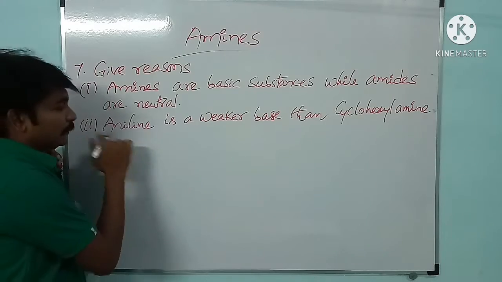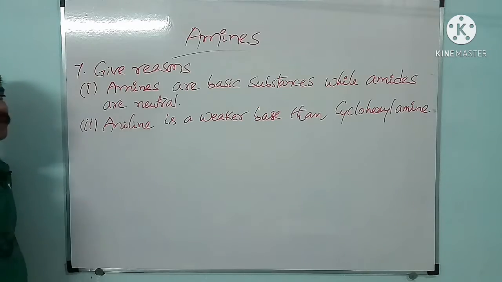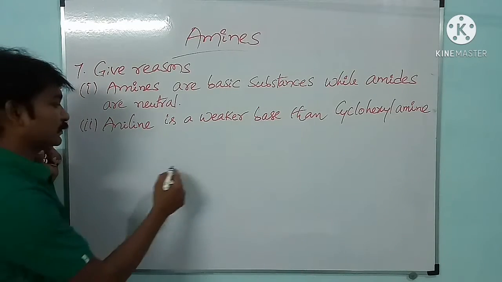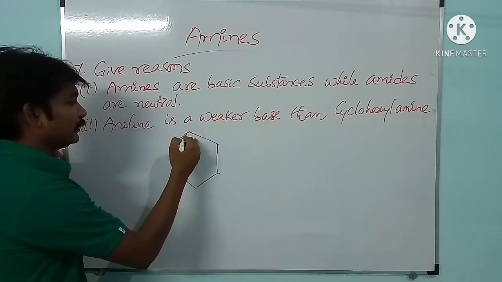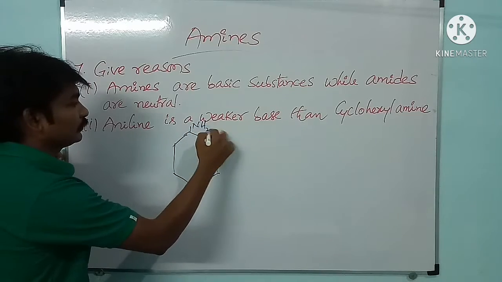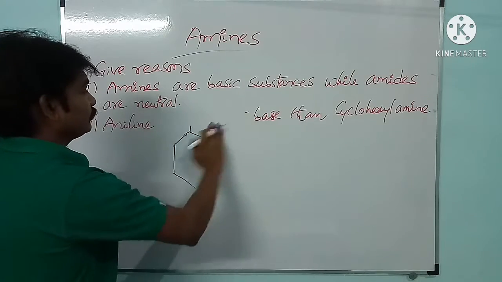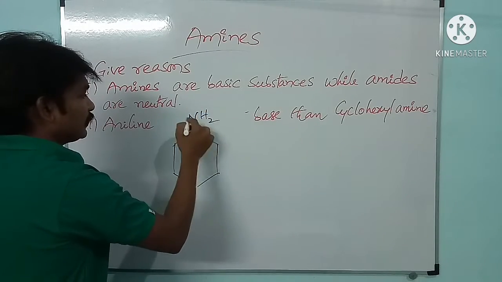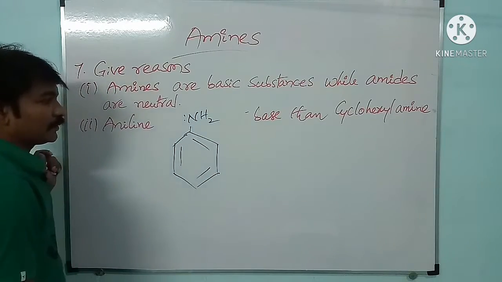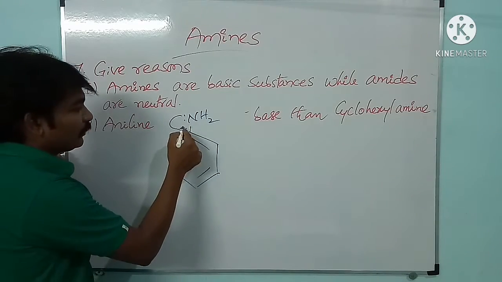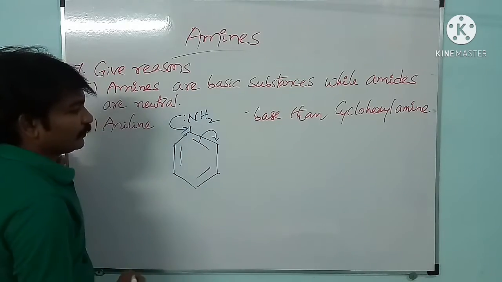And next one, check the next one. Aniline is a weaker base than cyclohexylamine. I will draw the structures of these two. Okay, aniline. See here, nitrogen has a lone pair, and this lone pair will shift here and this one will shift here.